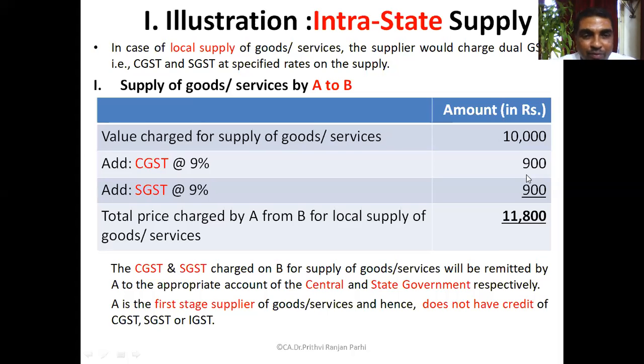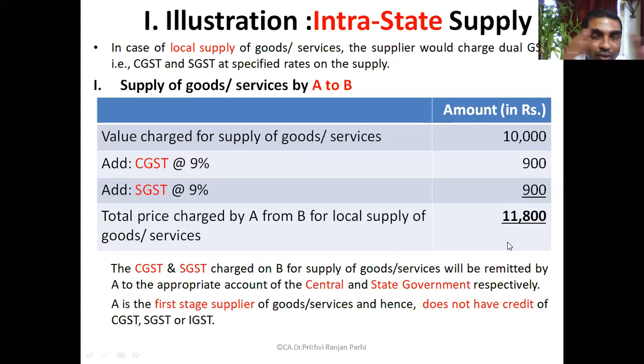So the total price charged by A to B, here the example is that A is supplying to B locally. So what is the total amount charged? 11,800.